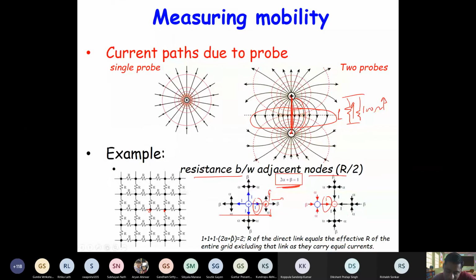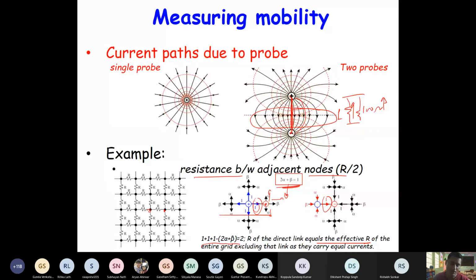So you can estimate the relationship of alpha and beta, and you can get the effective R. By substituting 2 alpha plus beta equal to 1, you get current equal to 2. So the current in the branch connecting these two points is 2. That is how you measure the resistance of the infinite network. The probe works in a similar way. Of course, in the probe it's all continuous, while here in this example it is discrete, but the technique is similar.